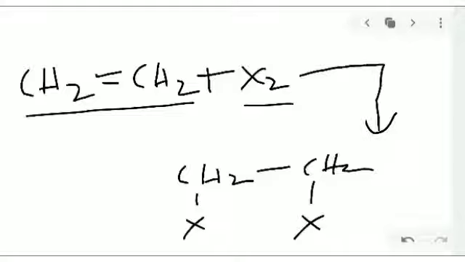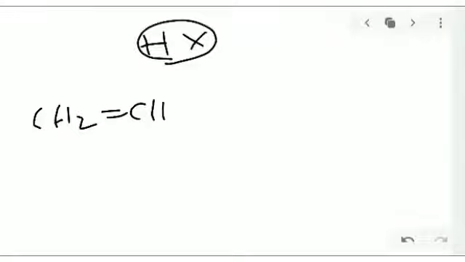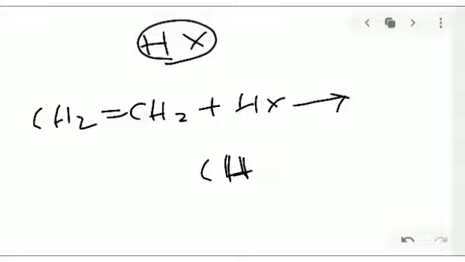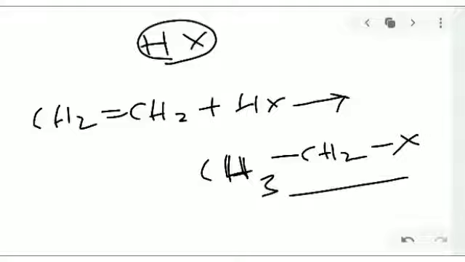So this is a basic example for X2, and next ethylene reacts with HX. What happens here? Ethylene reacts with HX, hydrogen halides. The bond breaks, hydrogen is added to one CH2 group, giving CH3 and CH2 and X. So ethyl halides will be formed, C2H5 and X. This is the basic concept in our types of organic reactions.